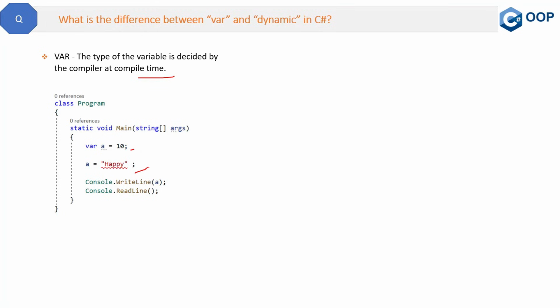Now let's see what happens if you replace it with dynamic. So first of all, the definition: the type of the variable is decided at runtime. In the var variable, the type of the variable is decided at compile time. In dynamic, it is runtime. This is the main difference.